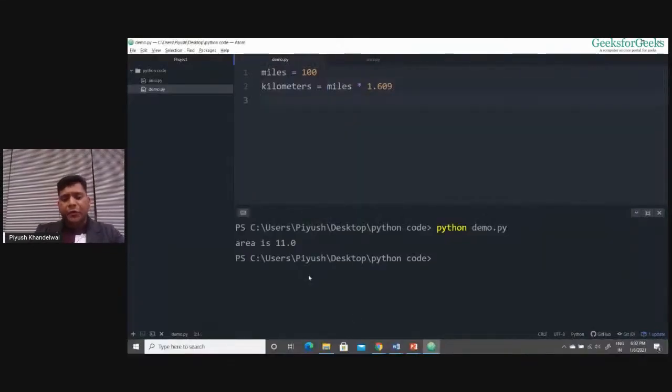For displaying the results, we generally use the print function. So print kilometers. If I save this program and run it, you will see it is giving me 160.9. I hope you're getting this.